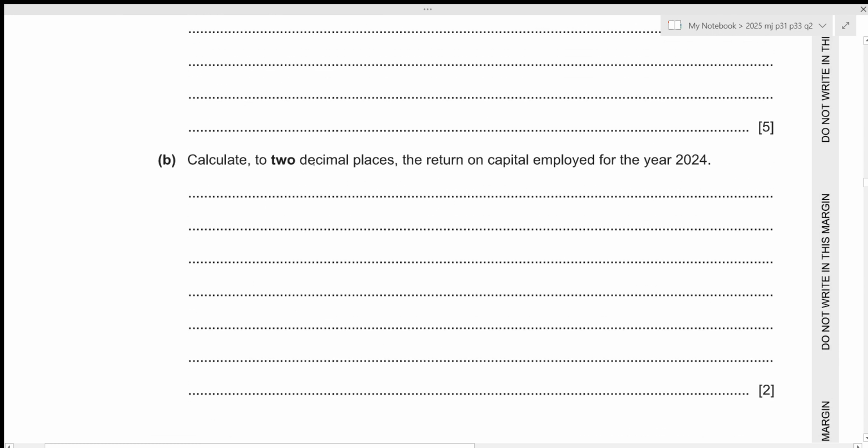We need to calculate to 2 decimal places the return on capital employed for the year 2024. So the return on capital employed will just be our profit from operations divided by the capital employed. And capital employed will just be our equity plus non-current liabilities times 100, because we need to show the answer in percentage.